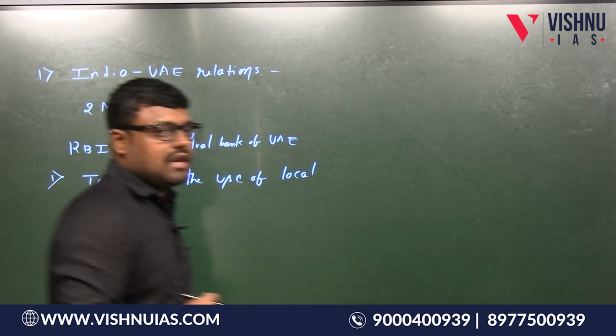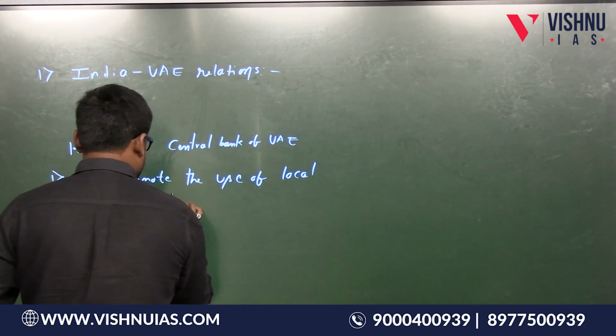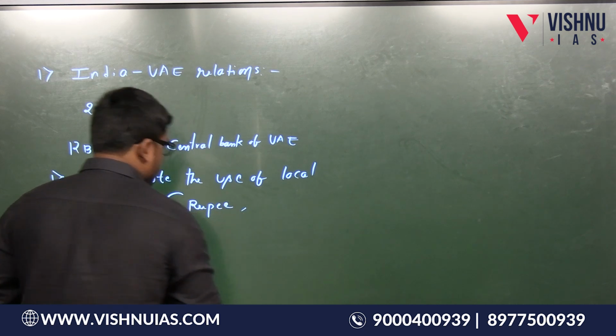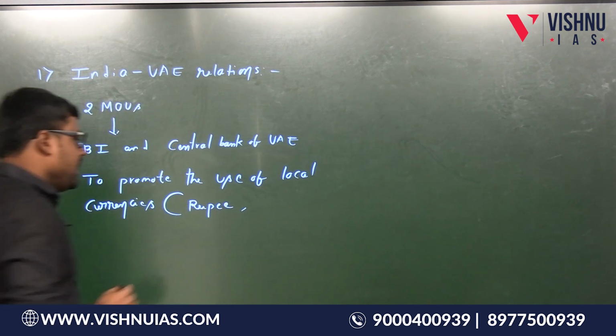What is the meaning of local currencies here? What is the Indian currency? Rupee. What is the currency of UAE? It is dirham.